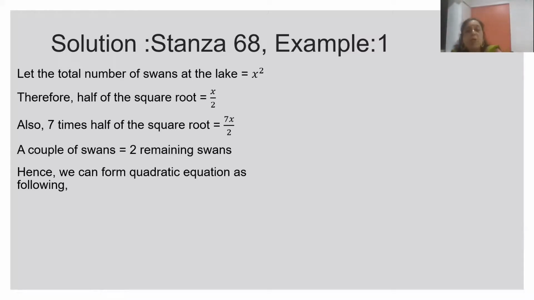Then a couple of swans, which is 2, are the remaining. Out of the total number of swans, these many are roaming in the water, and the remaining 2 were in their own play. So we form the quadratic equation: x square minus 7x upon 2 is equal to 2. This is the equation we can form from this situation.